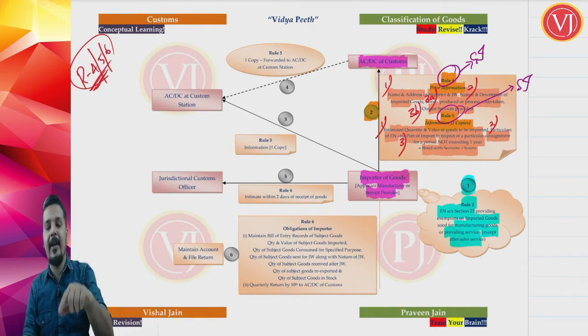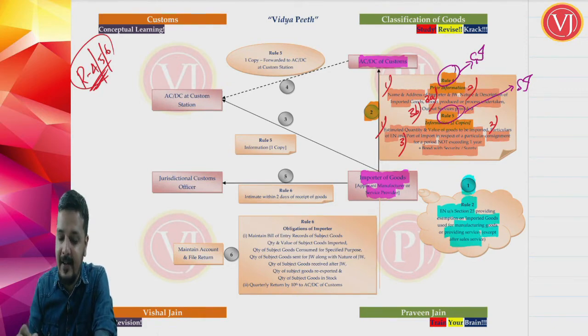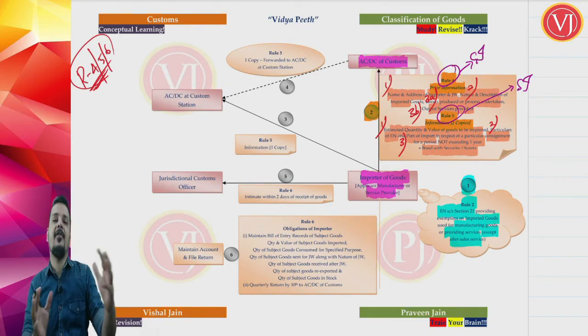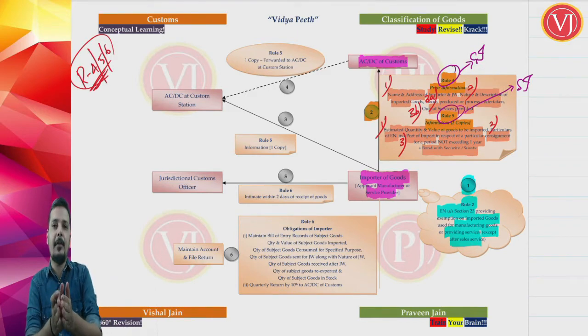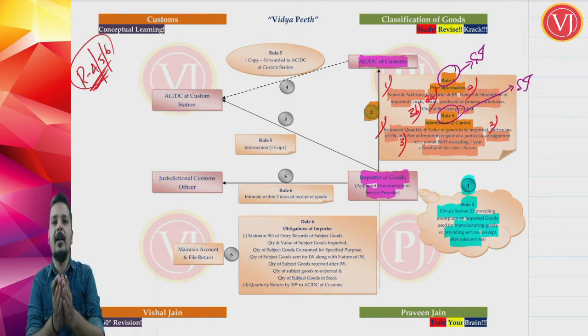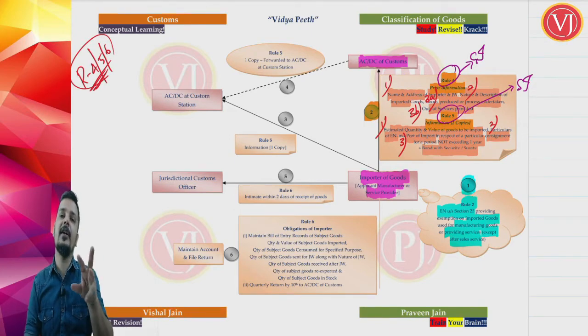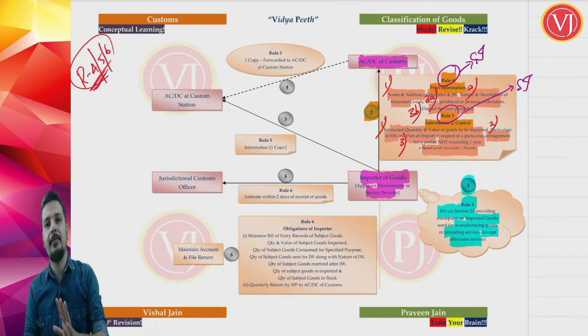Why? You will understand why he has to give these details in some time. He has to mention the port of import where the consignment is going to come, and that fabric should come. If he is giving specific information today as per rule 5, that fabric should be imported at Mumbai port within next 1 year. Now you may wonder why he has to give the details of port. You will understand in some time.